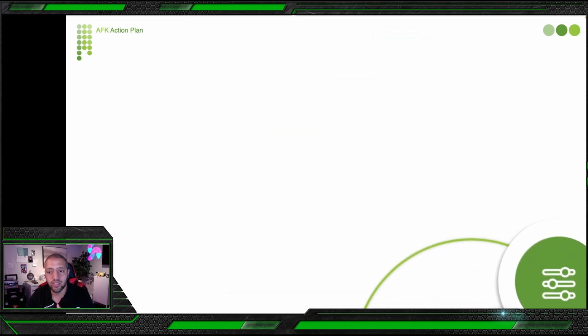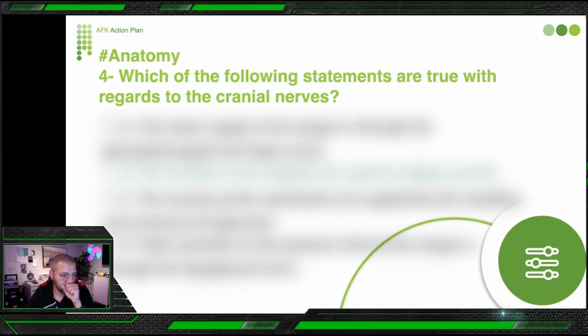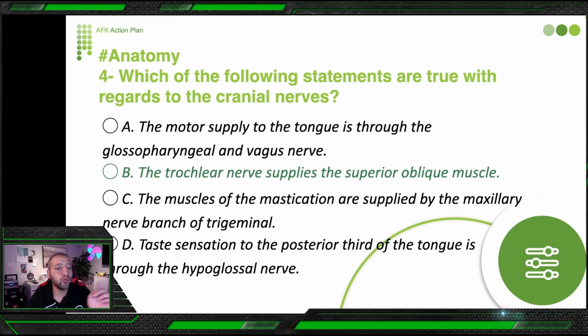Okay, so let's read the question again and read the options. The motor supply to the tongue is through glossopharyngeal and vagus. No. Trochlear nerve supplies the superior oblique muscle. Yes, this is the only muscle supplied by the trochlear nerve. The muscles of mastication are supplied by the maxillary nerve branch of trigeminal. No, it's coming from the mandibular branch, or masseteric. Taste sensation of the posterior third of the tongue is through the hypoglossal nerve. No, it's through the glossopharyngeal nerve.